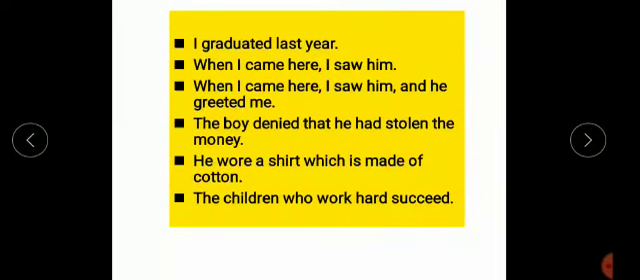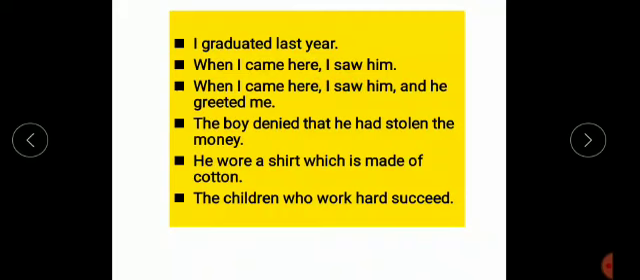Children, here you can see a few sentences on your screen. Go through them to understand clauses in a better way. See, in the first sentence, "I graduated last year." Here, this is a simple sentence having one subject and one finite verb. But in the second sentence, "When I came here, I saw him." Here you can see there are two parts in this sentence, both parts having a subject and a verb. In this part also, I is the subject and saw is the verb.